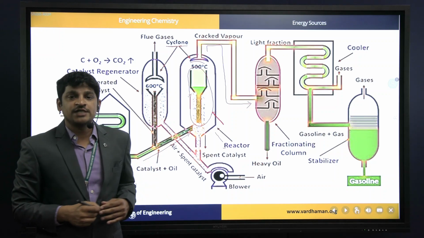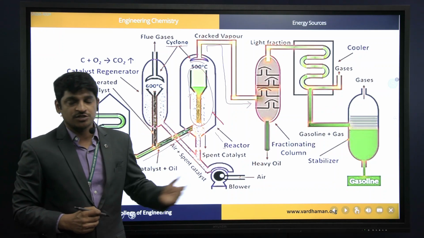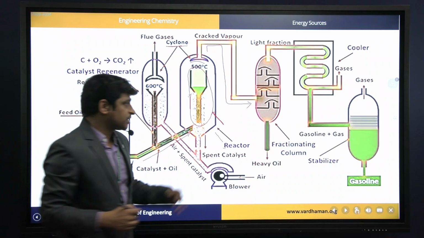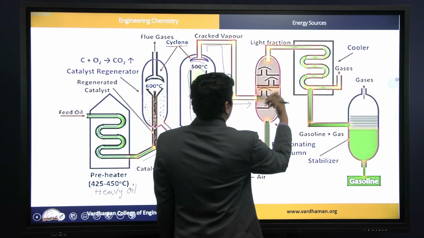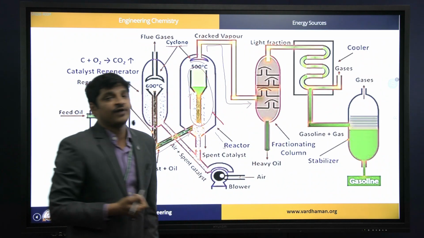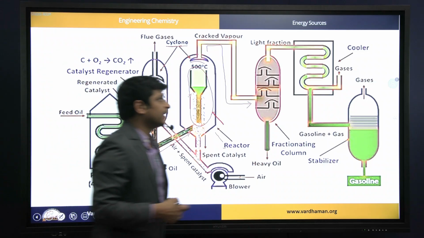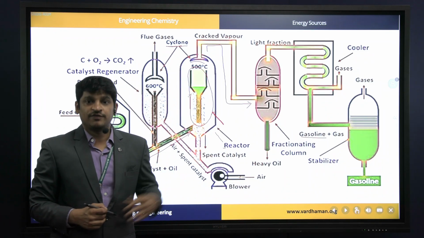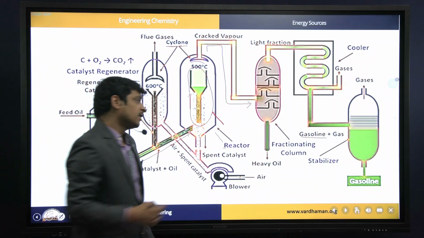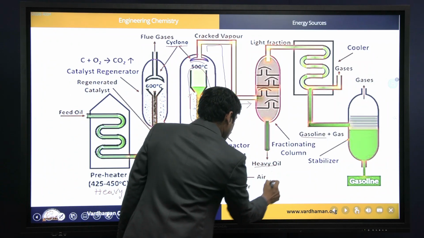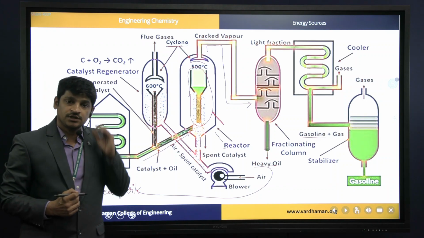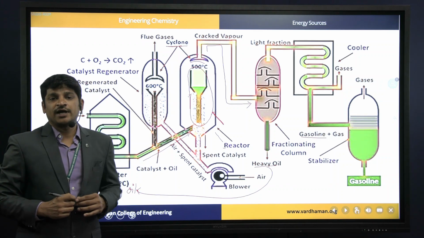In previous slides we have discussed the process of fractional distillation with the help of the fractional distillation tower. So the same process will take place here, from which we will get different fractions, mostly gasoline. And if we get any uncracked portions, any heavy oil as it is, the same heavy oil can be used again for the next cracking process. So this is the major advantage of fluid bed catalytic cracking.